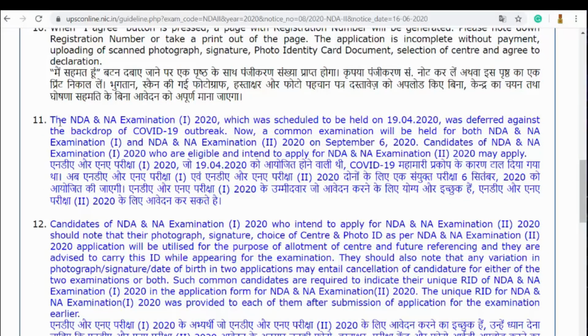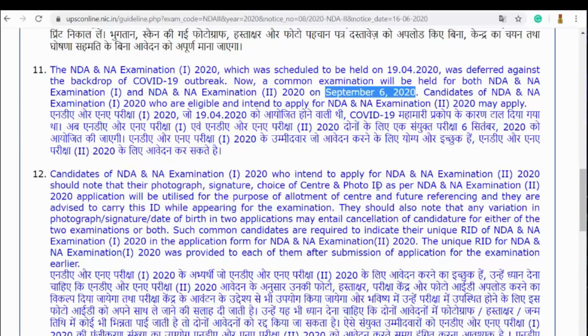So NDA NA 1 2020 and NDA NA 2 2020, both of the exams are going to be conducted on the same day, that is on September 6th 2020. So many of you might have a problem like, do we have 2 different papers for the examination? One thing that I would like to remind you is that there are no separate papers for NDA 1 2020 and NDA 2 2020. Both will have the same question paper, the same timing, and the same examination center. You will go and write only one paper.